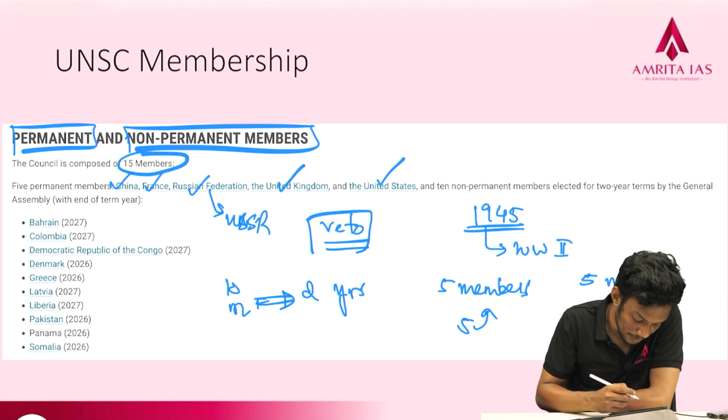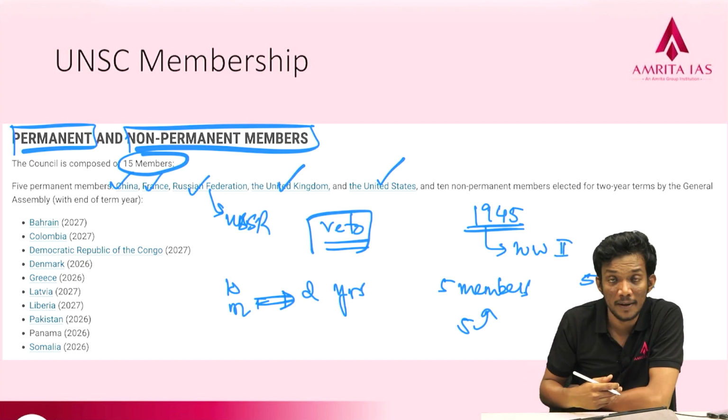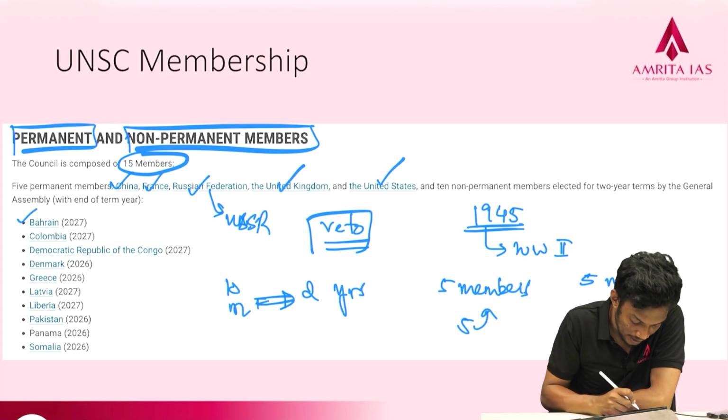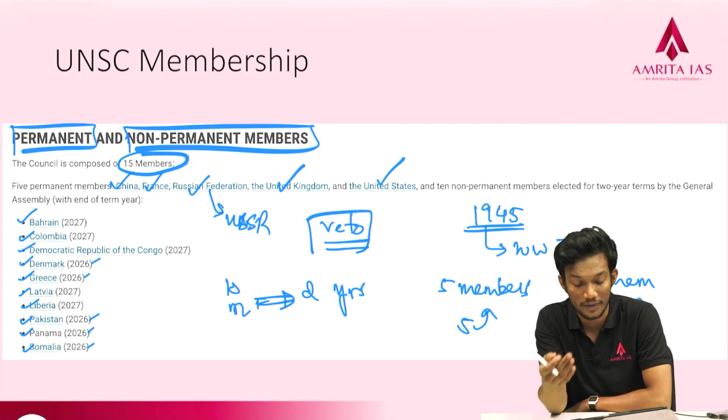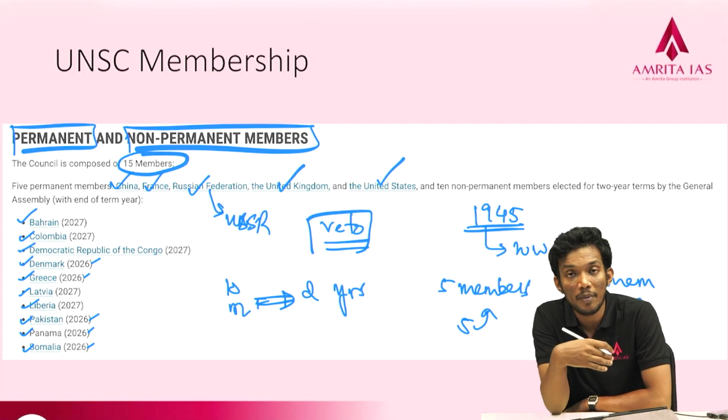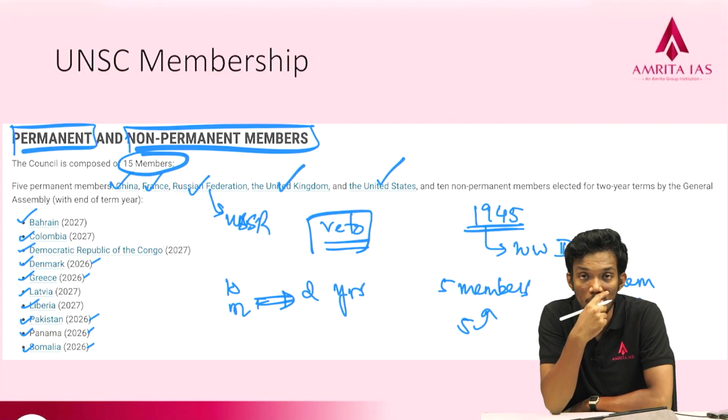You can see the current members, given in alphabetical order: Bahrain, Colombia, DRC, the Democratic Republic of Congo, Denmark, Greece, Latvia, Liberia, Pakistan, Panama and Somalia. Five of them are going to retire in 2026, and the other 5 members are going to retire in 2027.